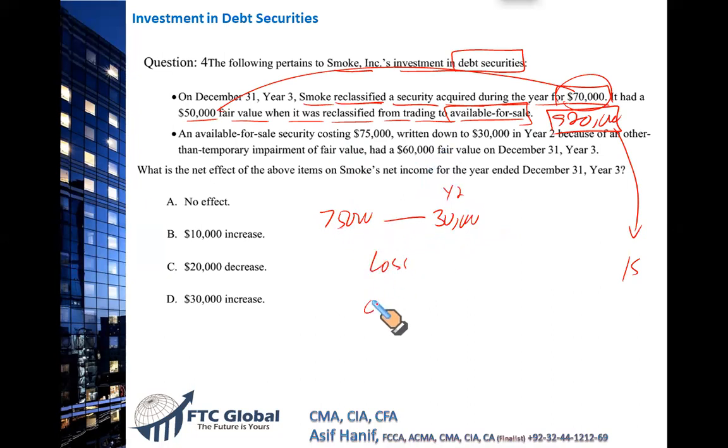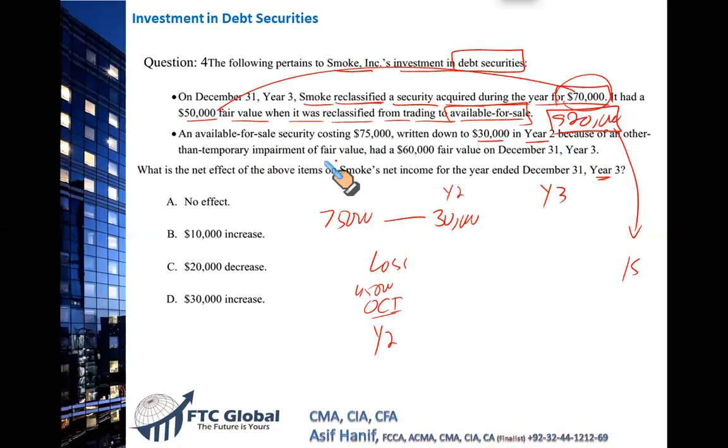But this loss goes to other comprehensive income in year 2. We are in year 3, so it means we have to go for year 3. So please, again, this second transaction says you had an investment classified as available for sale. It had the original value of 75. It was written down to 30 at the end of year 2, which means there was a loss of $45,000. This $45,000 loss was reported in OCI in year 2.